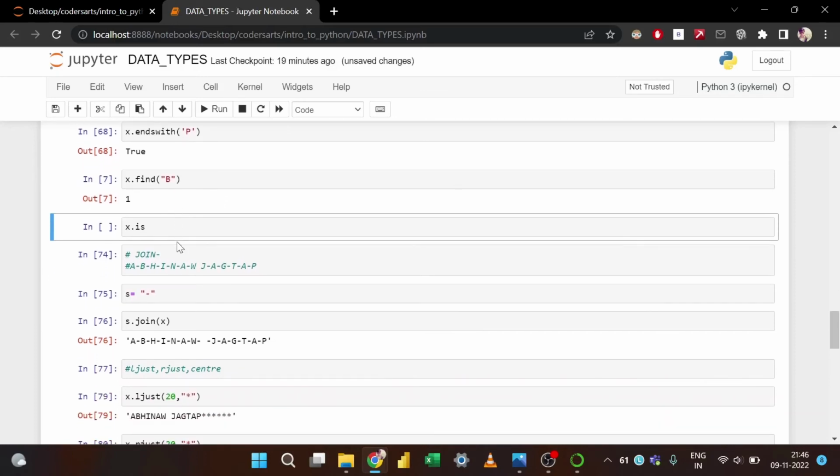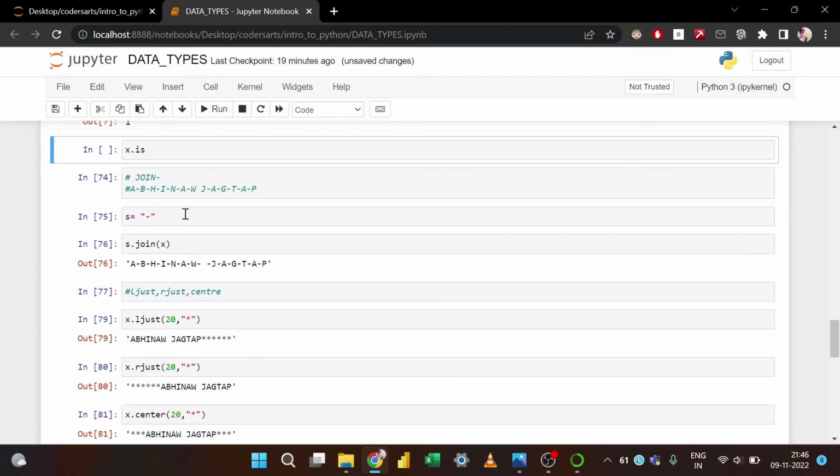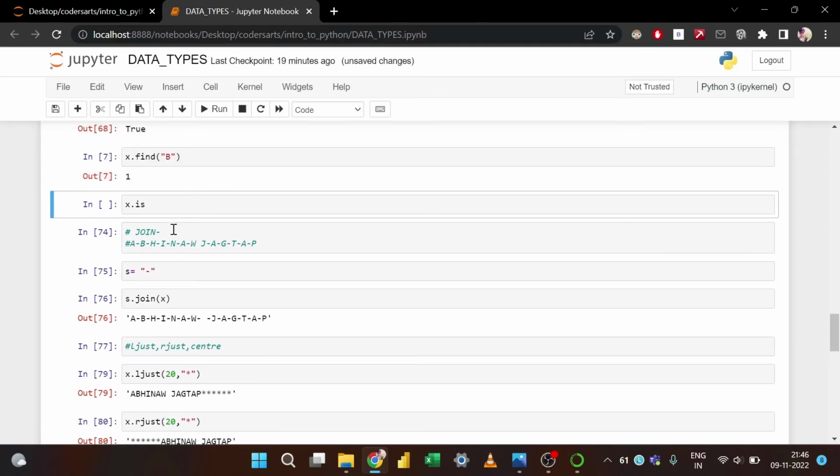After that, we have the join function. What the join function does is, suppose I have one string, for example my name, and I want to insert this particular symbol after every element of my string.